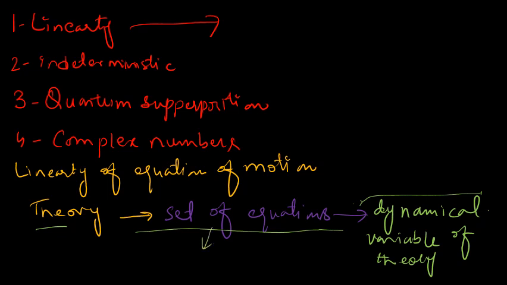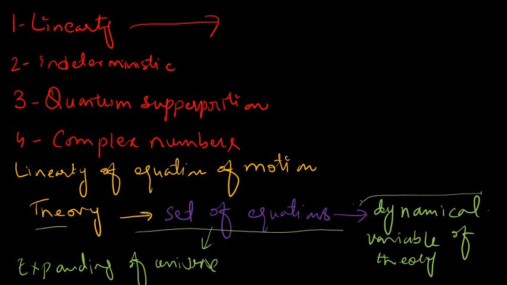When we find the solution, we can describe the different possibilities. For example, the expanding universe is a solution of Albert Einstein's theory of gravitation. In the theory of gravitation we have the equation, and its solution tells us that the universe is expanding.